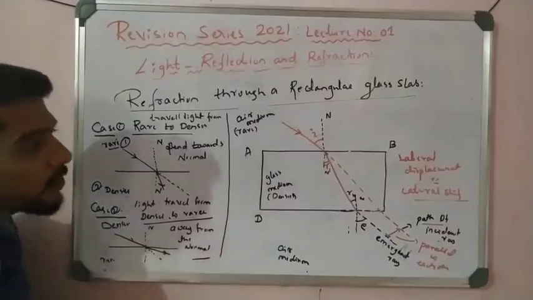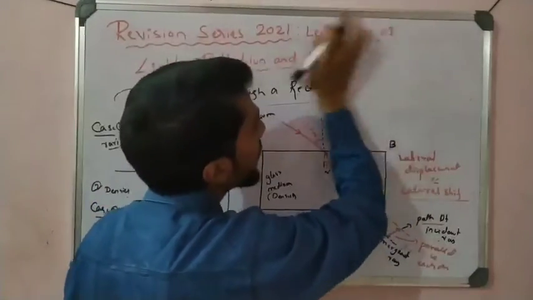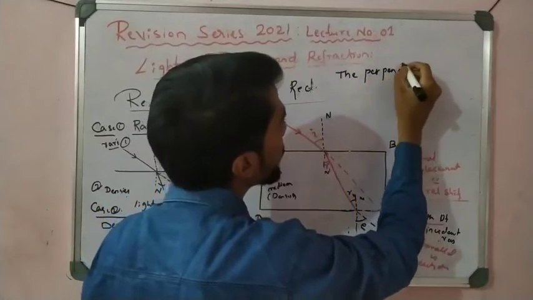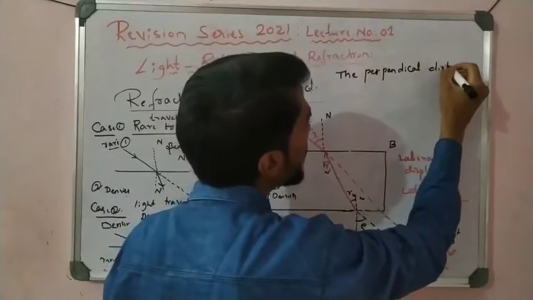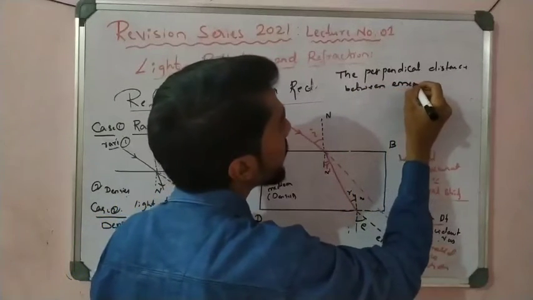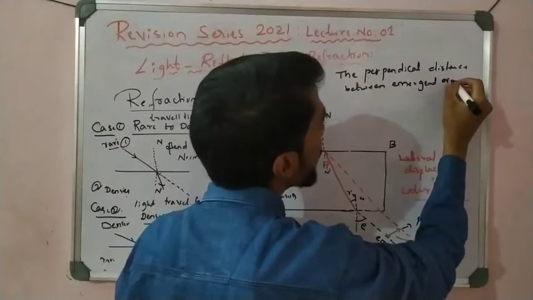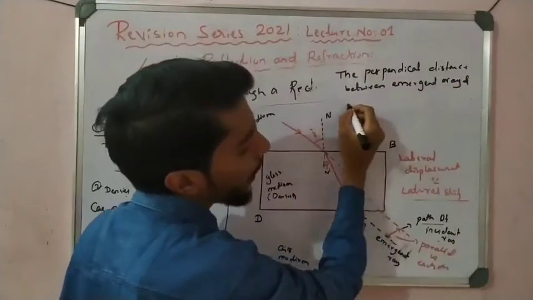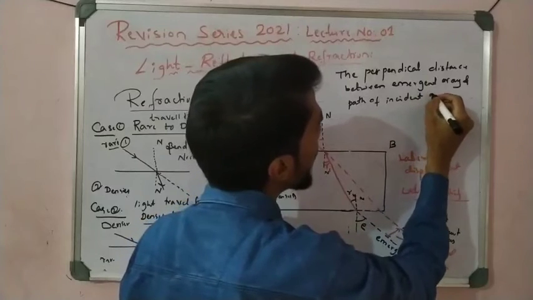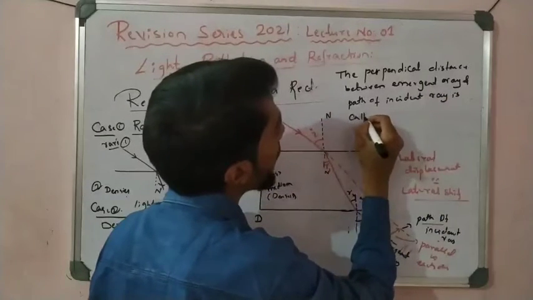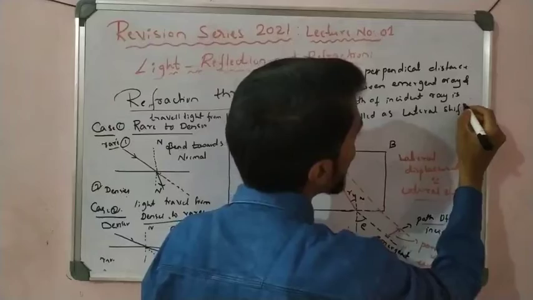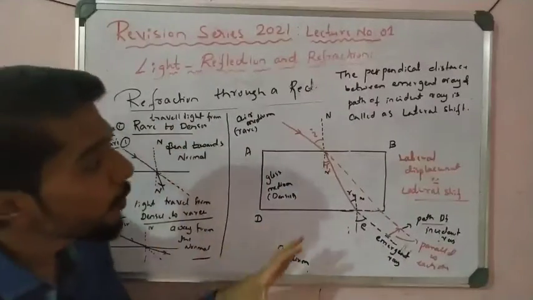So please write down the definition, important. What is the definition here? The perpendicular distance between the emerging ray, or emergent ray, and the path of the incident ray is called lateral shift. So that is very important, you have to remember it, right?